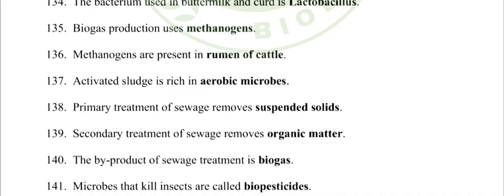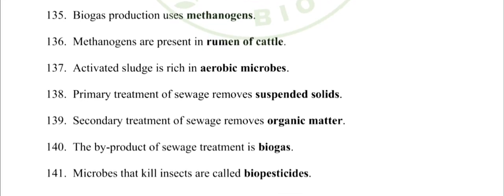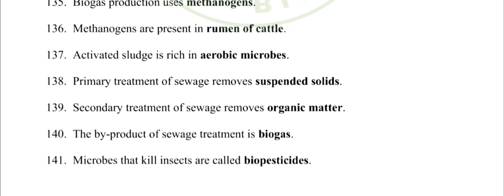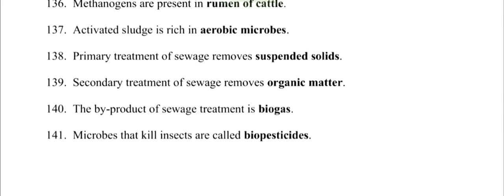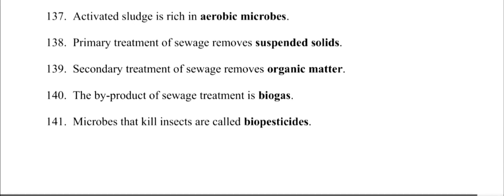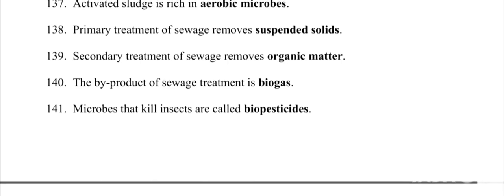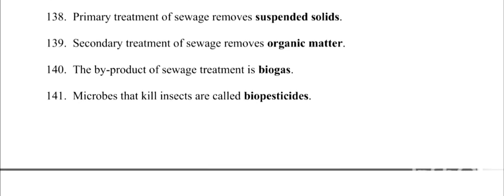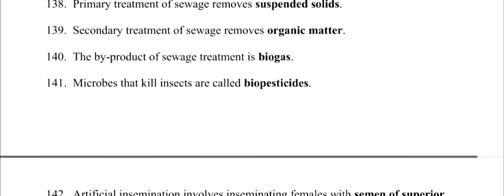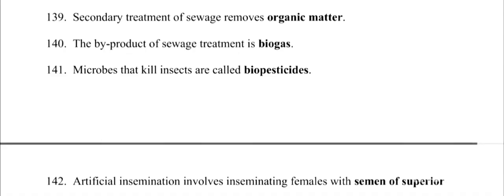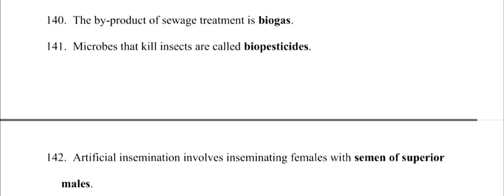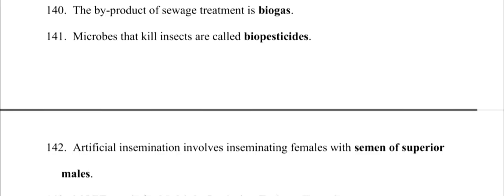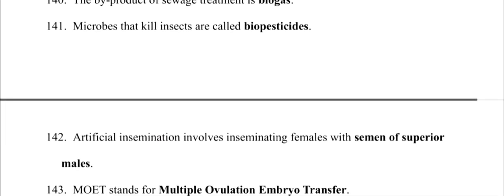135. Biogas production uses methanogens. 136. Methanogens are present in rumen of cattle. 137. Activated sludge is rich in aerobic microbes. 138. Primary treatment of sewage removes suspended solids. 139. Secondary treatment of sewage removes organic matter. 140. The byproduct of sewage treatment is biogas.